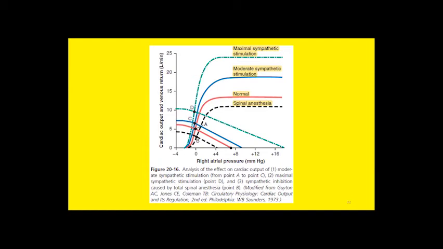So to conclude, sympathetic stimulation causes an increase in cardiac output, increase in venous return, and increase in MSFP. If you inhibit sympathetic supply by giving anesthesia, this will decrease the cardiac output, decrease the force of contraction, decrease the venous return, and eventually decrease the MSFP as well.